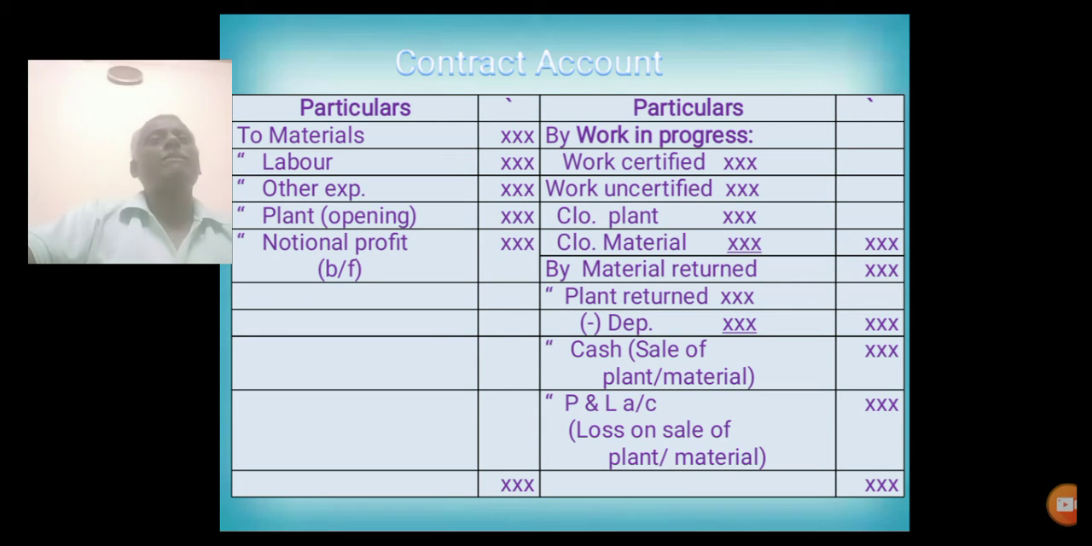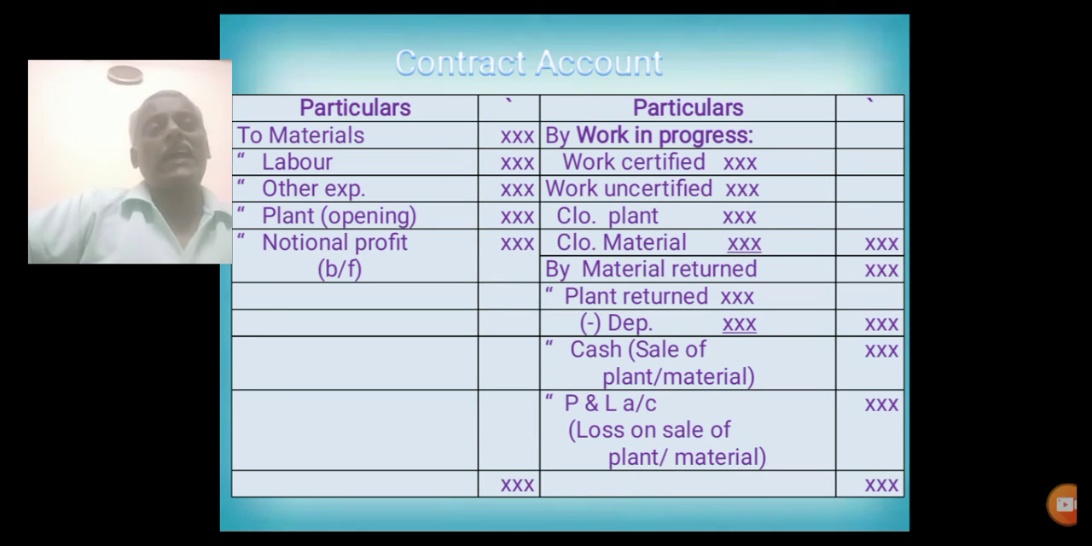Under this heading: work certified, work uncertified, closing value of plant, closing value of material. These four things are recorded under the heading work in progress. So these four items are entered on the credit side of the contract account. Contract work certified, if it is given, that should be entered. If it is not given, cash received from contractor is given.